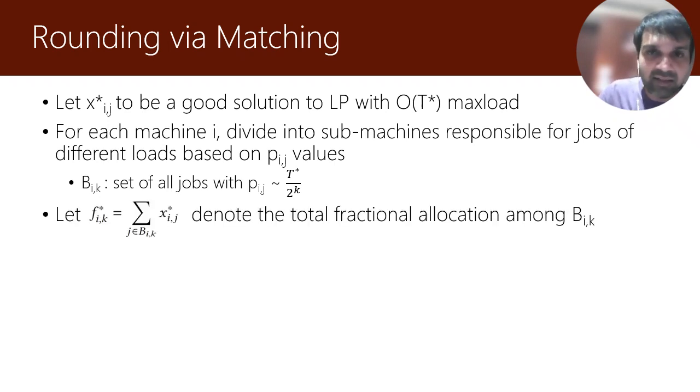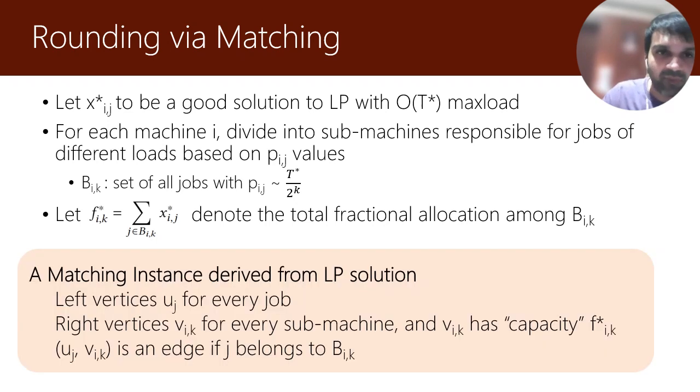Given a sub-machine and a class of jobs, let f star ik denote the total fractional allocation of jobs from this class to machine i. So it could be that there are 5 jobs in a particular class and in total they are allocated to an extent of say 1.2, then f star ik will denote 1.2.